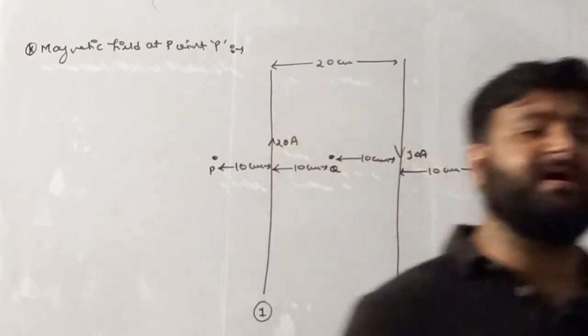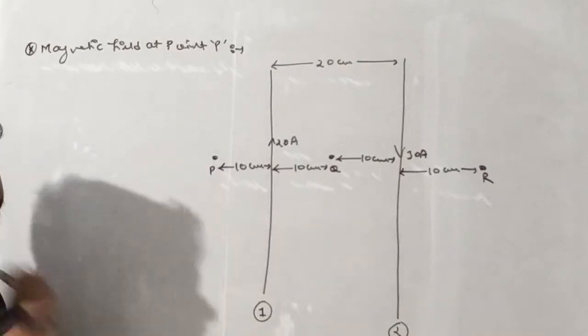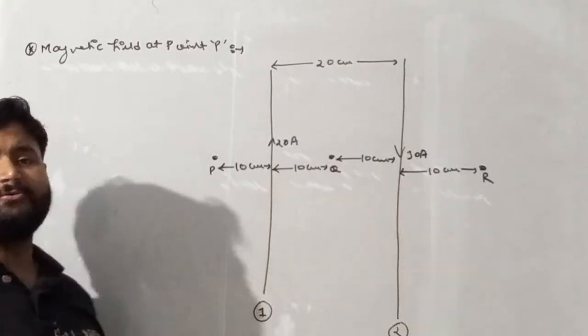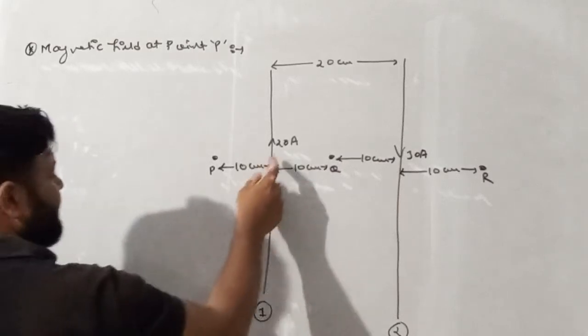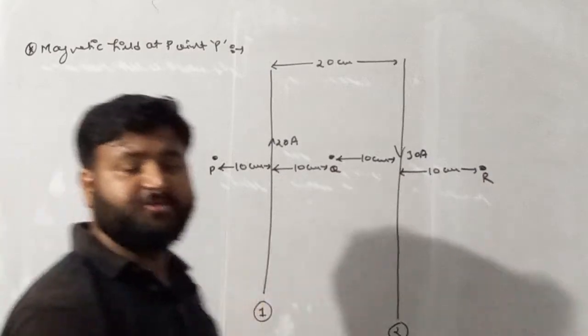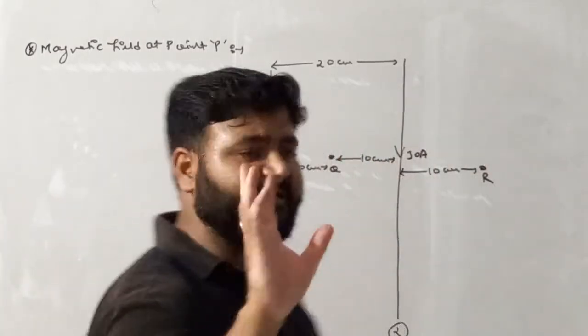Remember, if length of wire is not given, then consider the wire to be of infinite length. So my dear student, we are finding magnetic field at point P. Remember, at point P, the magnetic field is due to first wire as well as due to second wire.